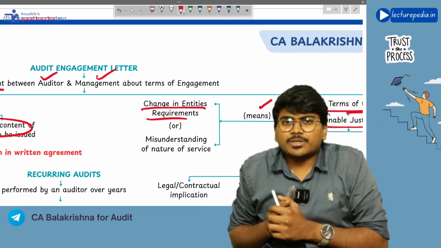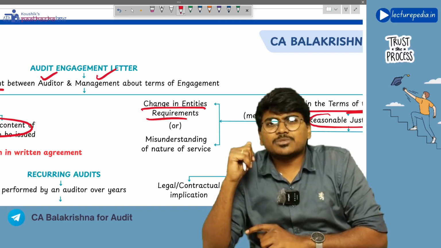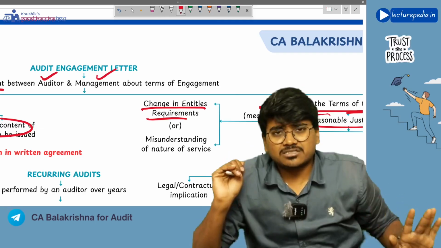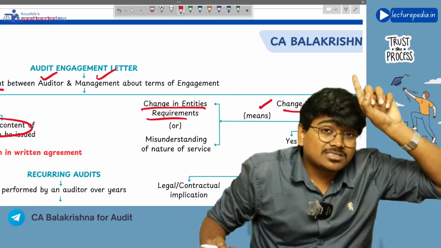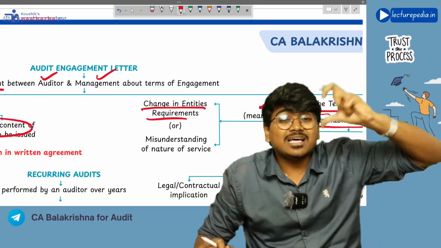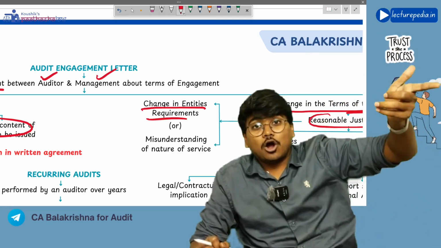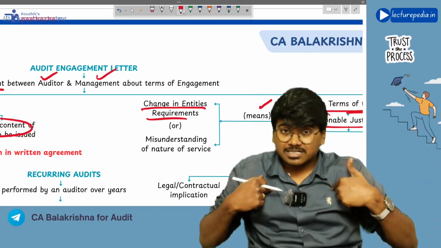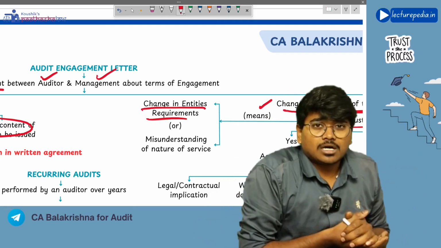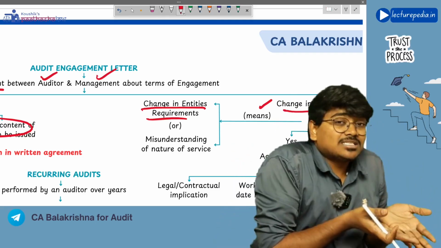the bank again called the management and said, management, we earlier told you that we require audited financial statements, but now, no, audit is not required, just a review of the financial statements is sufficient. Review means, as we discussed in the first chapter, the level of assurance that you will provide in case of review will be lesser than the audit, and the procedures performed in case of review will be lesser than the audit. So now management will again go to the auditor. Earlier we asked for an audit, but the bank is saying audit is not required, we just want a review, can we change the terms of the audit engagement?